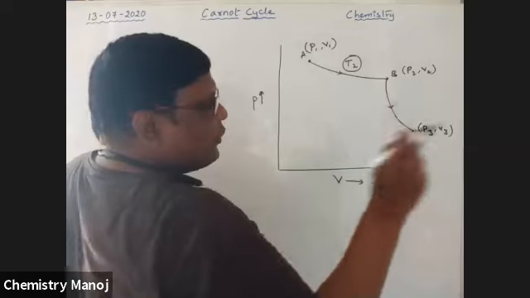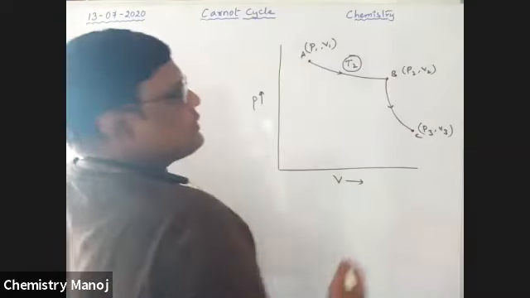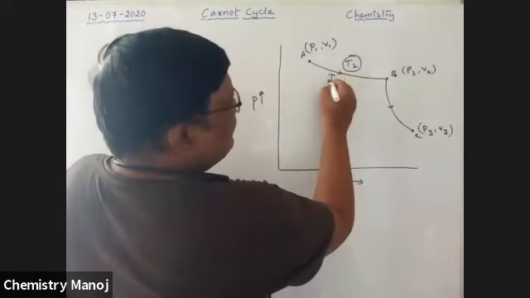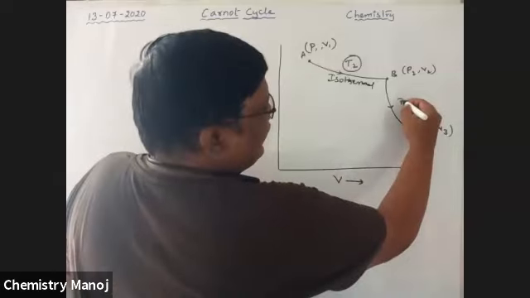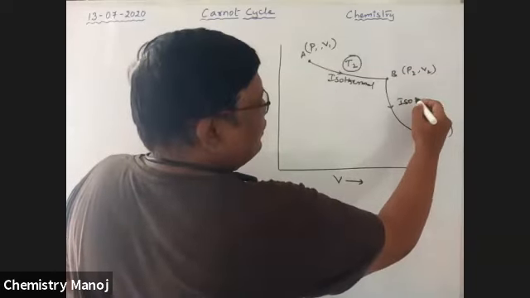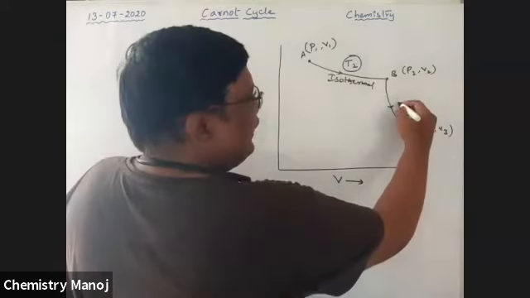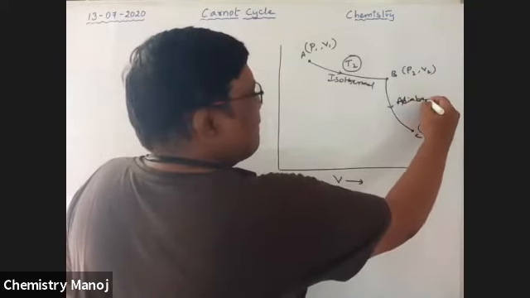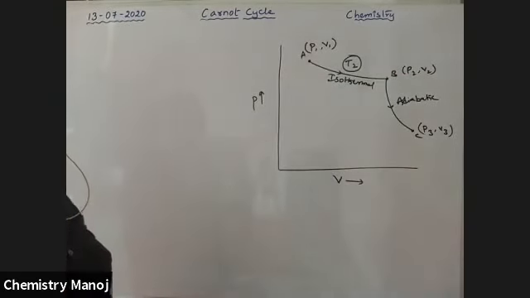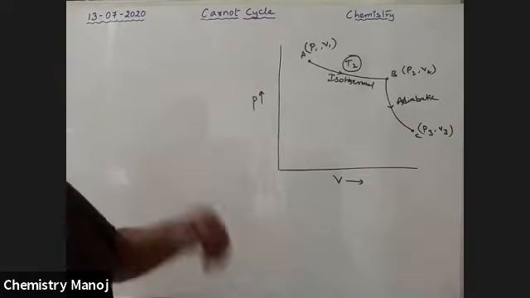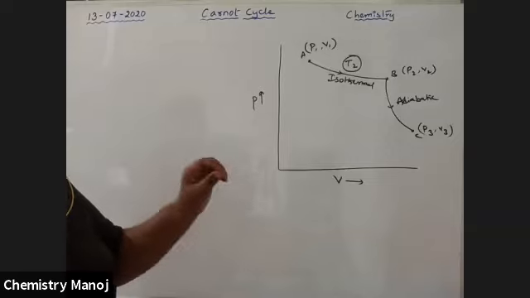Here, Q is constant. That process is called an isobaric process. It is isothermal process. Here Q is constant. Adiabatic process, not isothermal. That is an adiabatic process. B to C is adiabatic, there Q is constant. A to B is isothermal, there temperature is constant. I will explain once again after completion of the explanation.